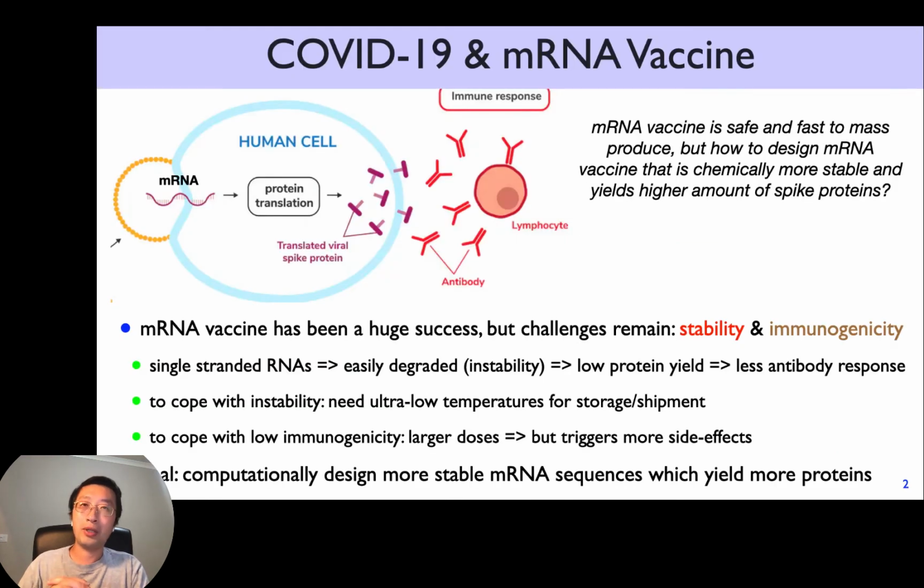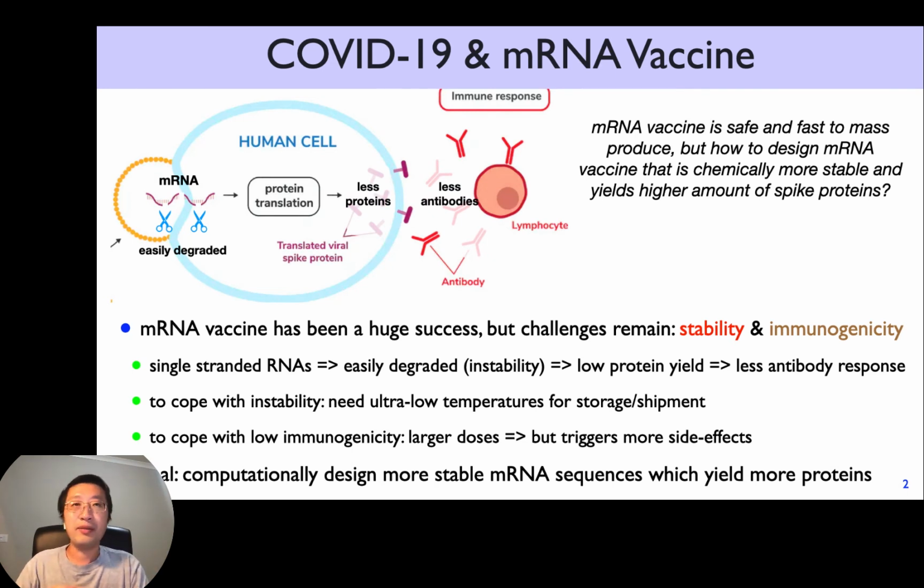We all know that the mRNA vaccines from BioNTech, Pfizer, and Moderna have been a huge success in fighting the pandemic. But there's one challenge that still remains, that is the chemical instability of mRNAs, and as a result, the relatively low immunogenicity. RNAs are mostly single-stranded, so they can be easily degraded or cut down into pieces. So that's low stability. As a result, you can produce less protein because you have less full-length, intact mRNAs. Only the full-length mRNAs are useful to produce the full spike protein, the real spike protein. And in turn, you have less antibody response because you have less protein to trigger them.